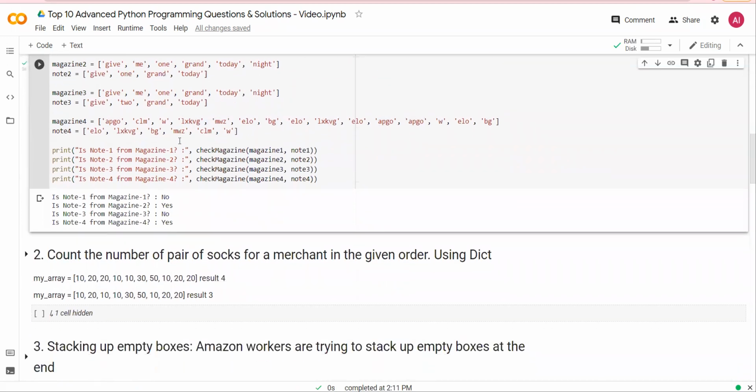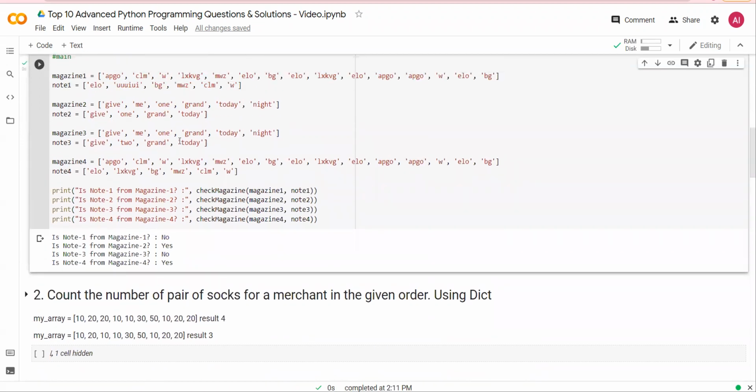Count the number of pairs of socks for a merchant in the given order. The challenge is you do not have to use a list or array. Use a dictionary. So in this array, you have 10, 20, 20, 10, 10. These are the sizes of the socks, or some number of the socks, and then you have to match it as a pair.